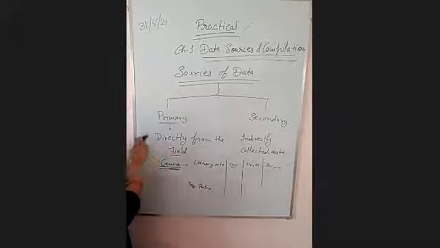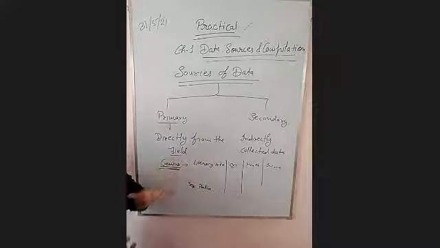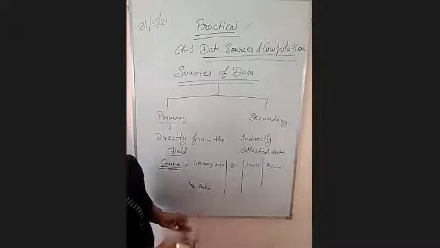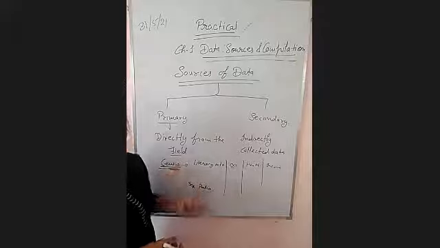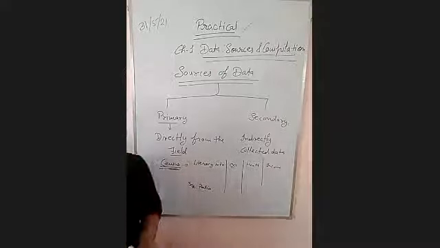So here, they directly collected the data from the field. Field is not related to the agriculture farm. Field is when we go to the open area to collect the data, whether it is a house, a farm, or any building.